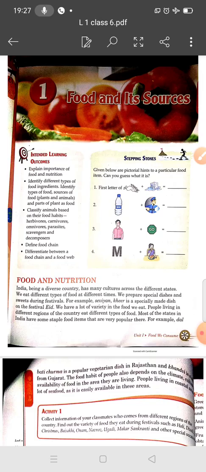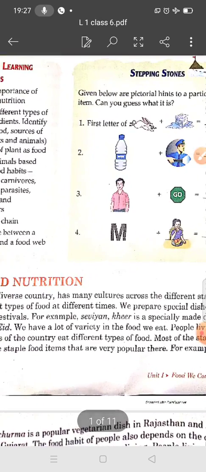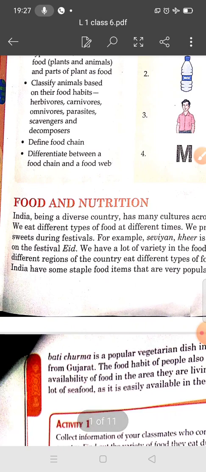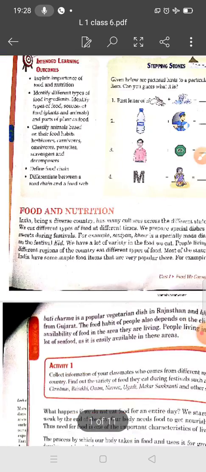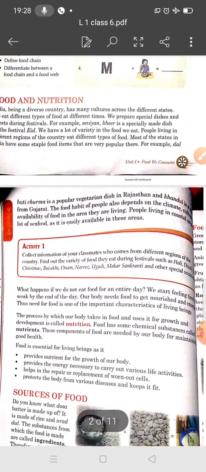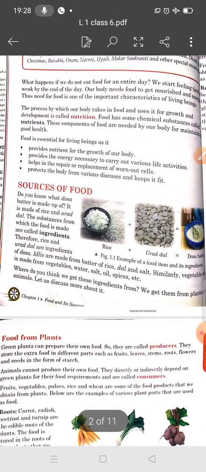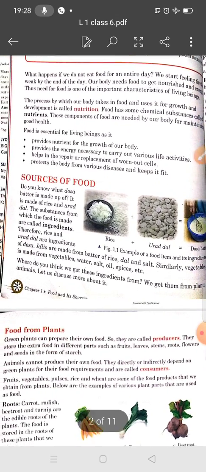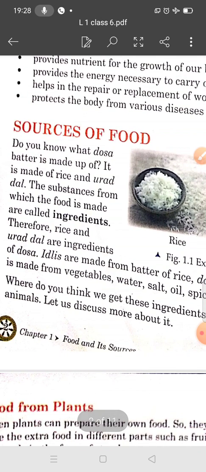Student, we have discussed in the previous lecture food and nutrition, and also the staple food. What is the staple food? Food items that we eat in major portion on a daily basis are called staple food. We have also discussed the importance of food, and ingredients. Now, what is an ingredient? The substances from which the food is made are called ingredients.